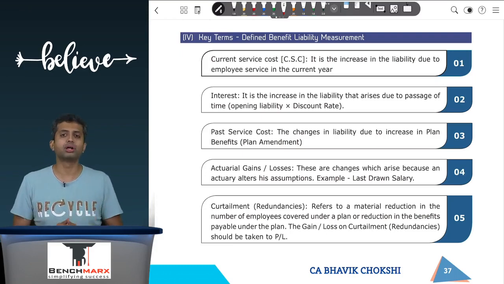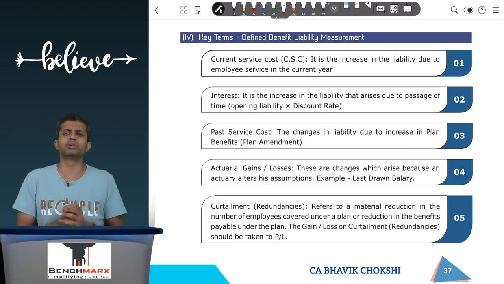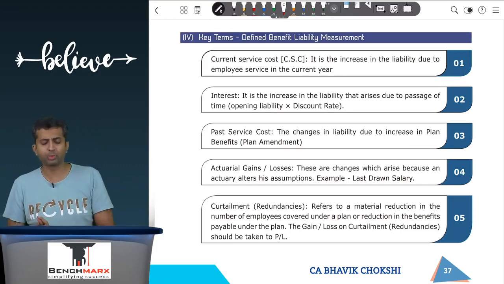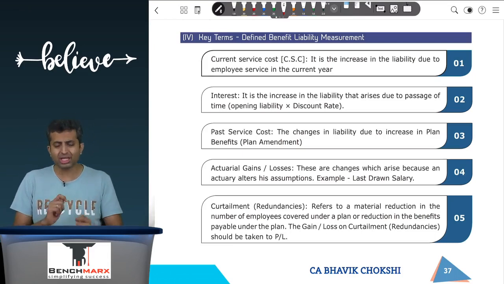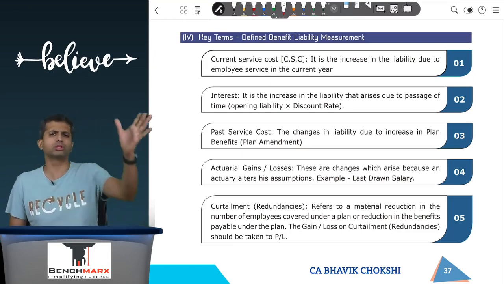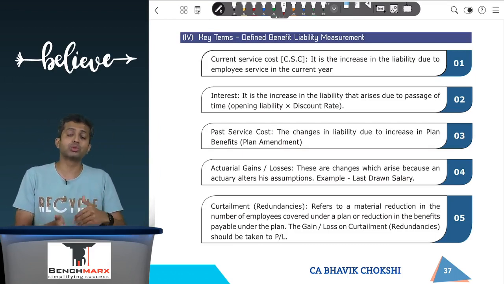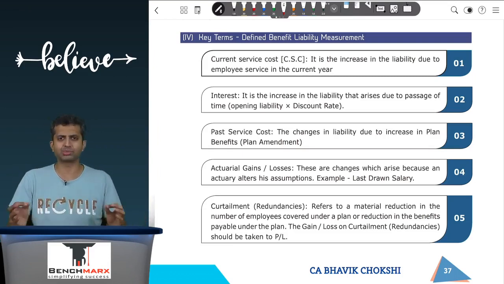Second, you have interest cost, which arises like unwinding of discount in provision for site restoration, because the opening obligation now is one more year closer to payment. Third, you have past service cost, which arises if there's a plan amendment. Like earlier you had agreed to pay 1/2 into last one salary, now you have agreed to pay 1 month of the last one salary. So what this will ensure is the employee services which have already been rendered in the past will now be entitled to a higher degree of benefits, and hence past service cost.